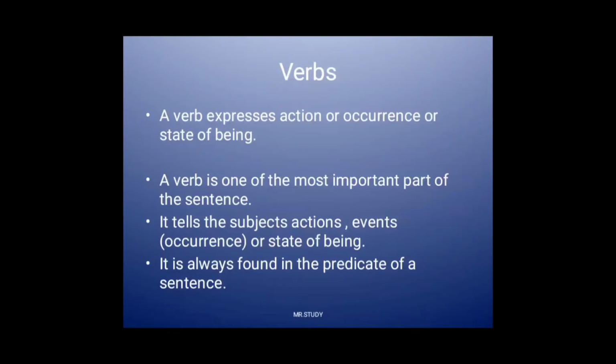For the example of verb, in the definition we have seen that a verb expresses the action. So what is the action? The action is like throw, walking, catching, writing, running, etc.